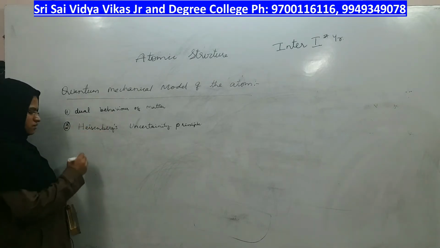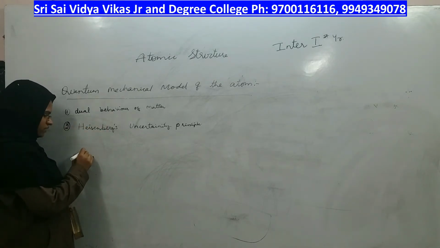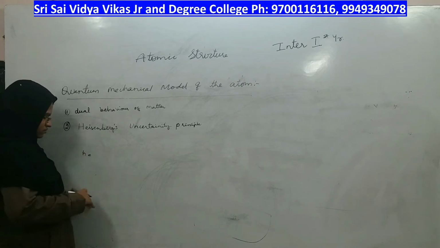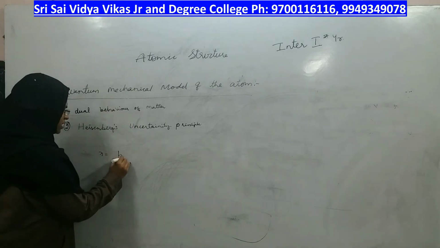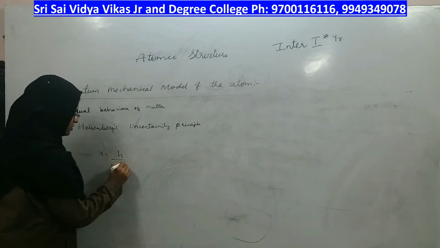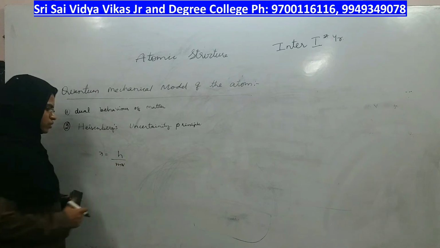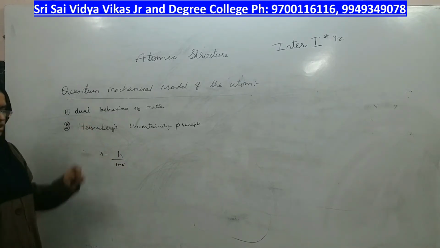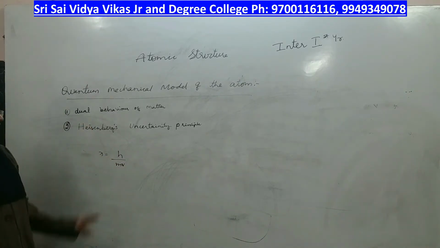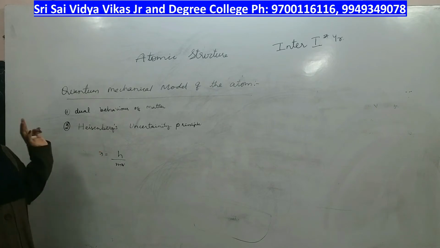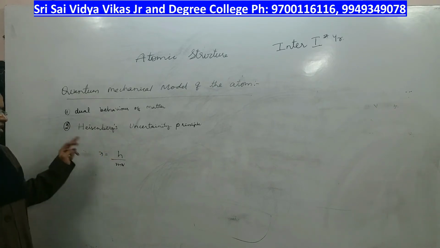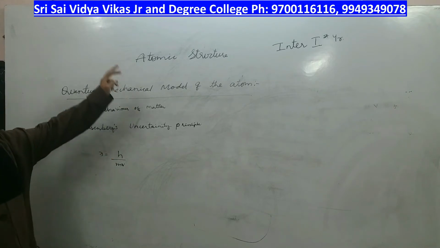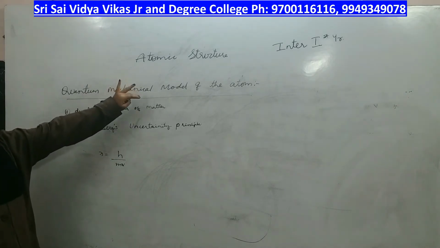Looking at the first concept, which is dual behavior, the formula is lambda equals h by mv, right? Based on this formula, what they told is that matter, not just electron, you can consider matter also, because matter also has an electron and its arrangement.